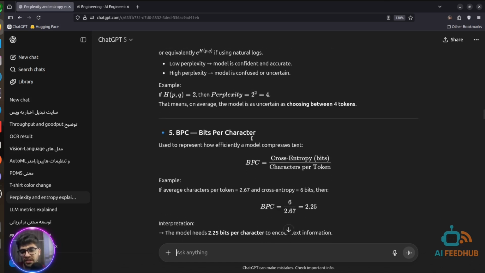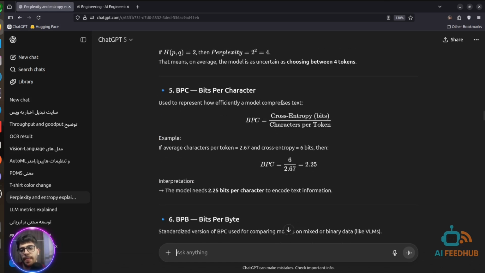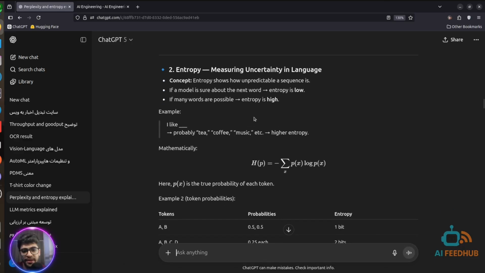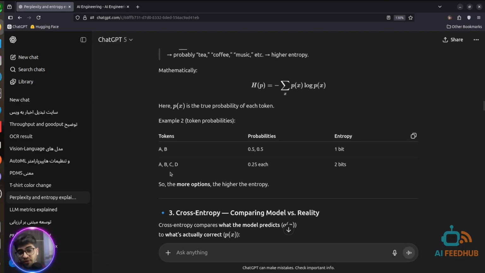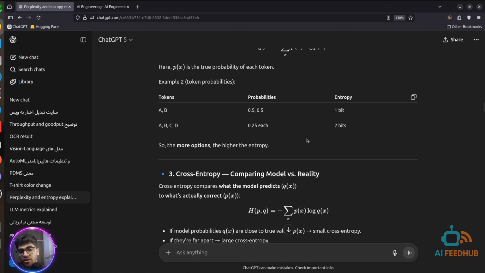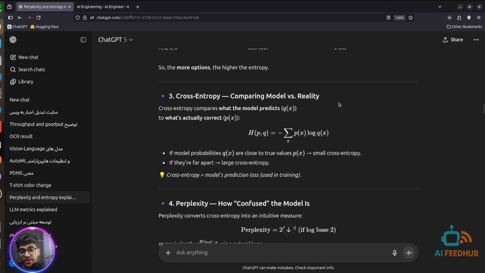Same as cross entropy, let me say the example again. For example, a token has two options, A and B. We can represent these two tokens with 1 bit: A, for example, 0, B, for example, 1, or vice versa. But when we have four options, A, B, C, D, we need 2 bits to represent these, so we need more entropy and also more bytes per character.